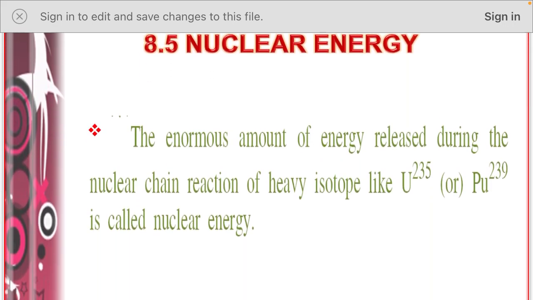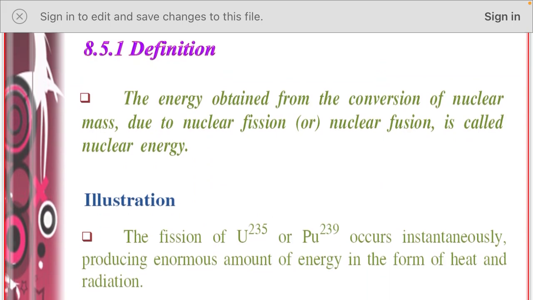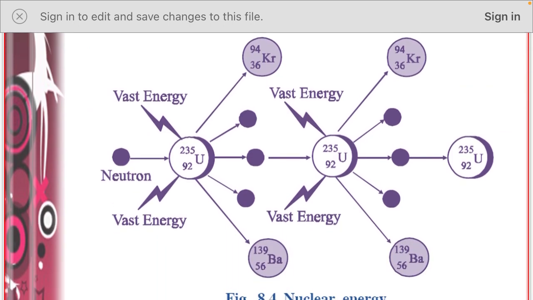What is nuclear energy? The enormous amount of energy released during the nuclear chain reaction of a heavy isotope like uranium-235 or plutonium-239 is called nuclear energy. The definition of nuclear energy: the energy obtained from the conversion of nuclear mass due to nuclear fission or nuclear fusion is called nuclear energy. This is the diagrammatic illustration: a neutron bombarded to uranium-235, then simultaneous liberation of three neutrons with a large amount of energy.